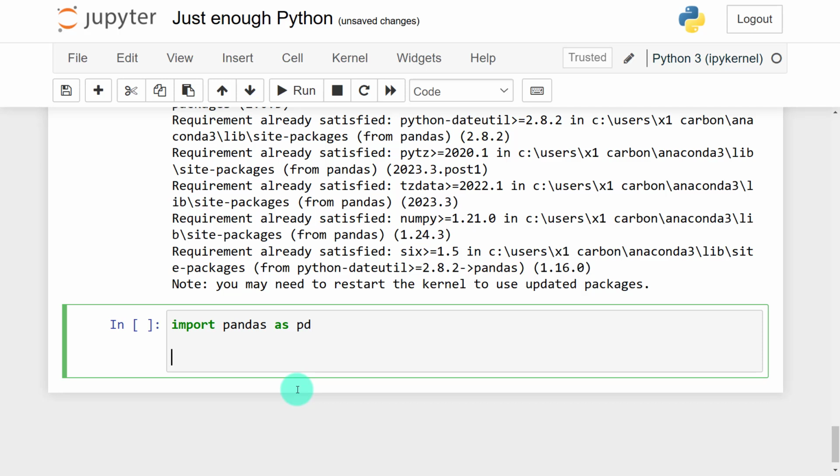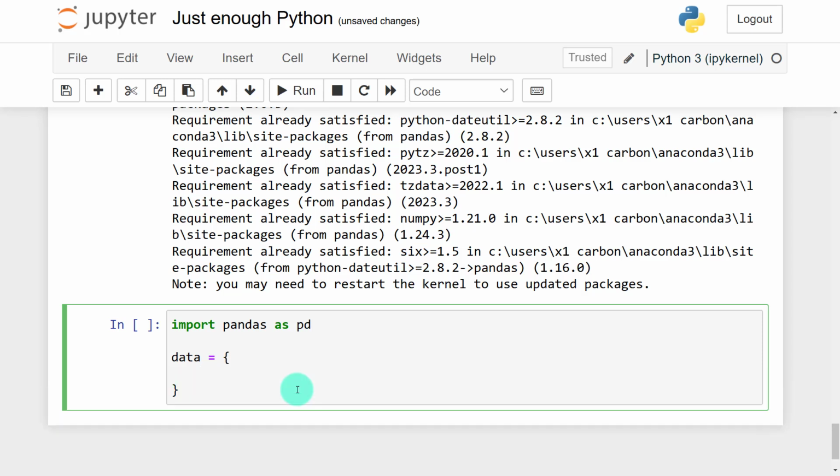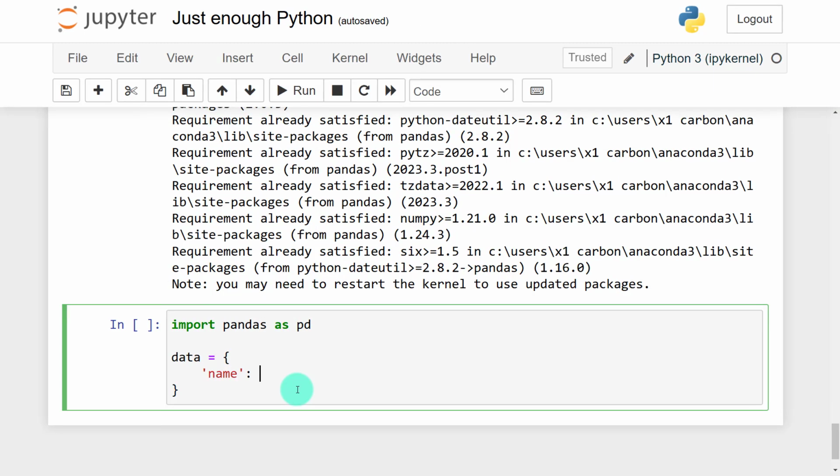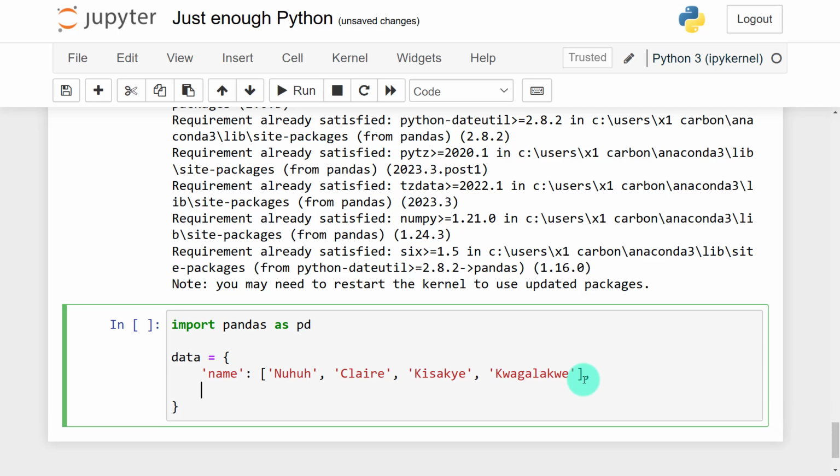So let me do it a little bit faster. I'll call it data. Kindly follow along and do the same. A dictionary is initialized by curly brackets. I'll hit enter since it is big. Name is the key. I'll give it values, and the values will be a list. That is the first one. I'll put a comma as usual, hit enter, and now I'll put their ages. Still it will be a list.